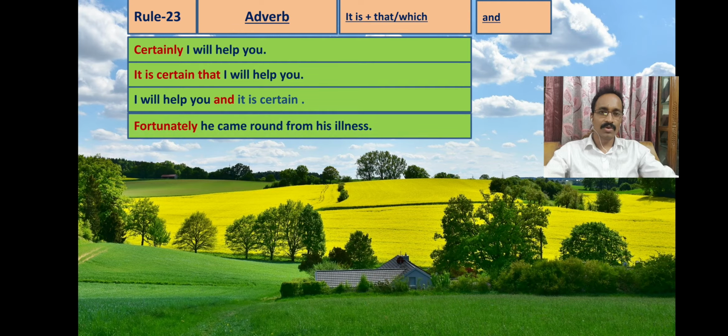See another example. Fortunately, he came round from his illness. So fortunately is the adverb here. Now it is very easy. It is fortunate that he came round from his illness. And to make it a compound sentence, he came round from his illness and it is fortunate.